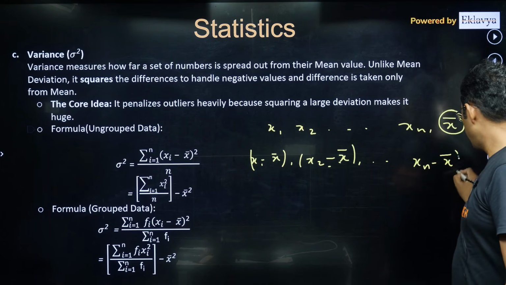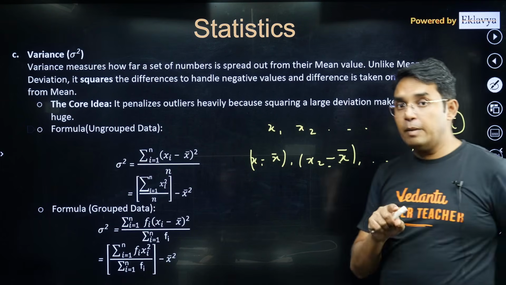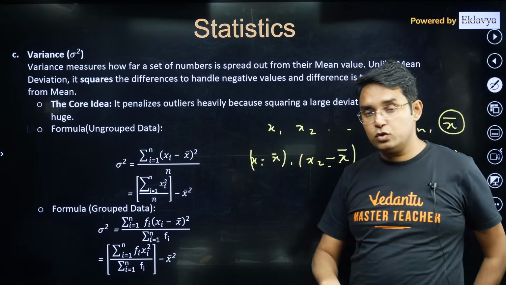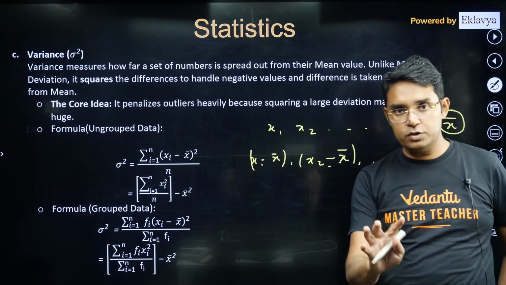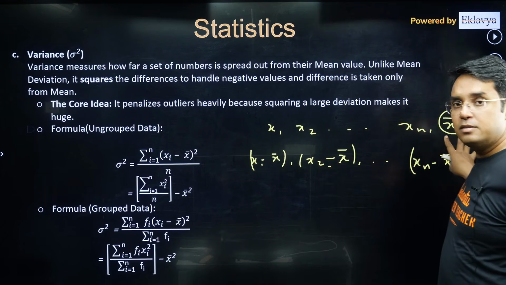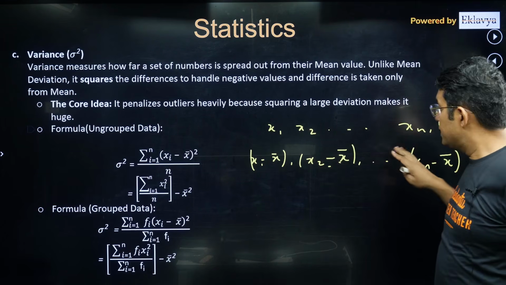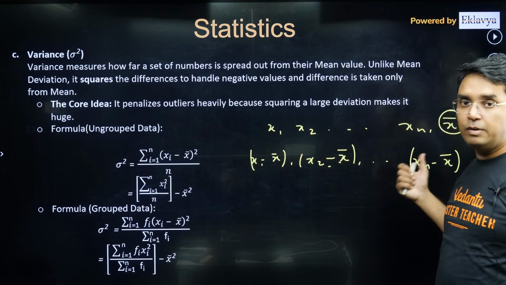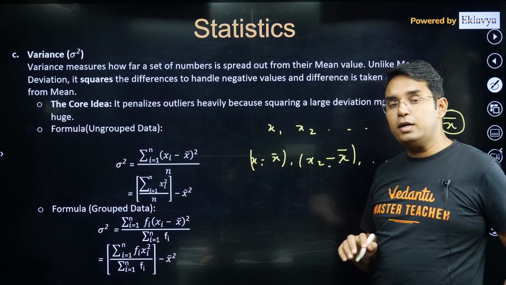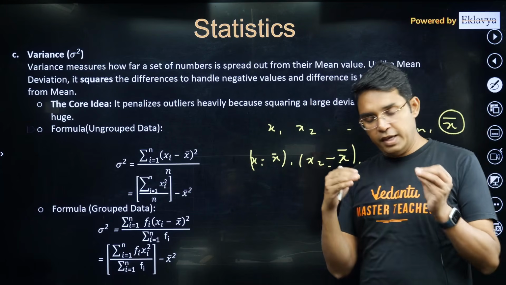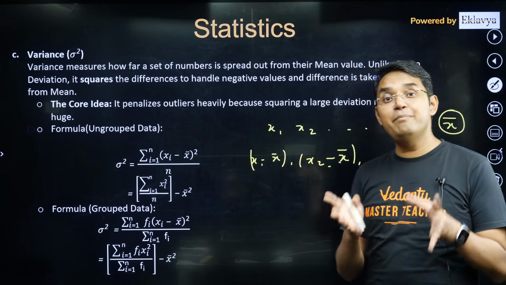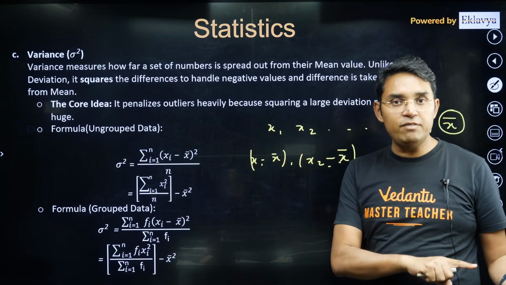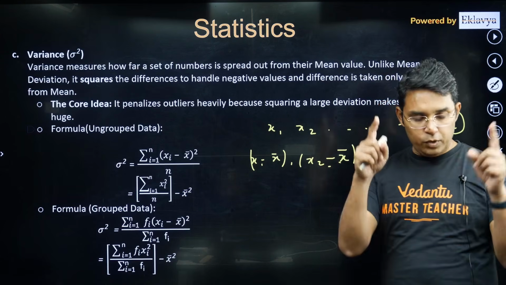Okay, if you remember, in mean deviation we put mod here so that we can make all the differences positive, because if x bar is the mean average value, then some of them will be positive, some of them will be negative. So we want to know the variation, so we have to count their magnitude. In case of mean deviation we did it by putting mod on it.